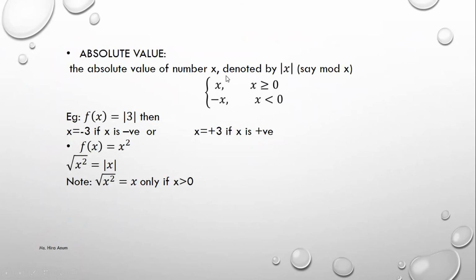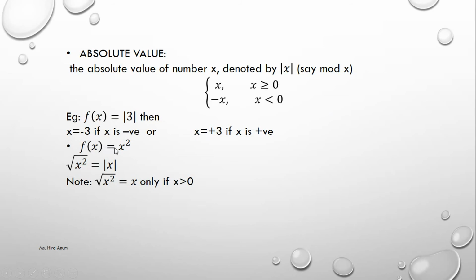Absolute value. In absolute value we have mod x. Mod x means it has two possibilities, positive or negative, depending on x. It is positive x when x is greater than 0, and negative x if x is less than 0. Like f of x equals mod x: x equals minus 3 if and only if x is negative, or x equals plus 3 if and only if it is positive.